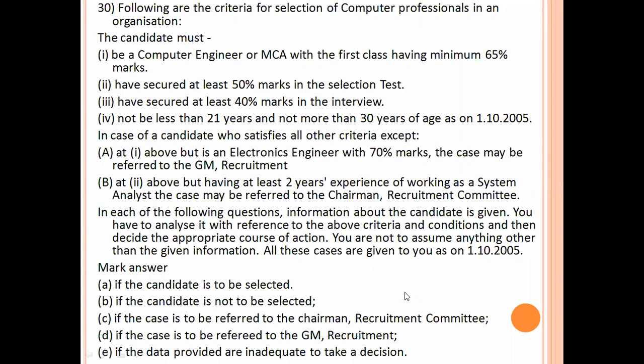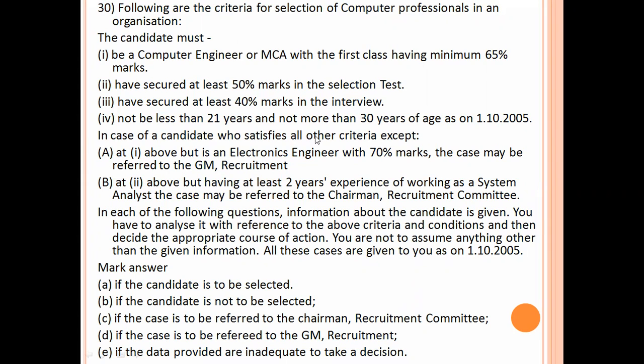Following are the criteria of selection of computer professionals in an organization. The candidate must be a computer engineer or MCA with first class having minimum 65% marks, have secured at least 50% marks in selection test, have secured at least 40% marks in interview, and not less than 21 years and not more than 30 years age on 1/10/2005.